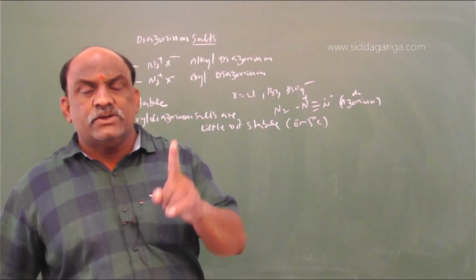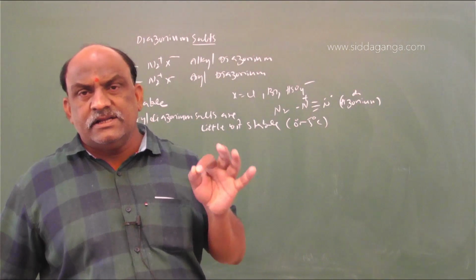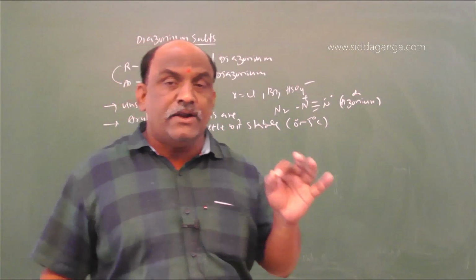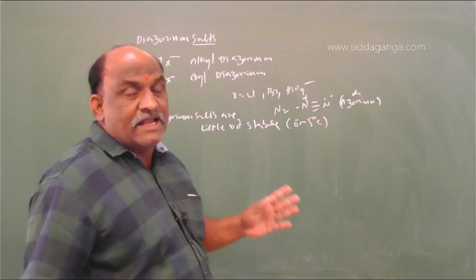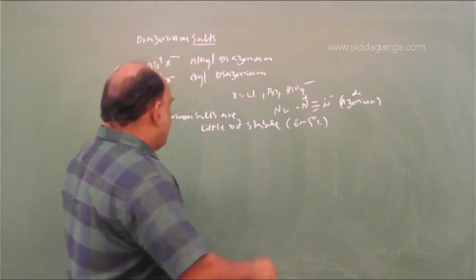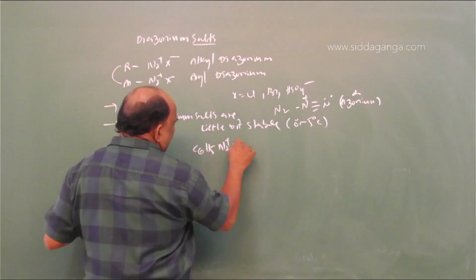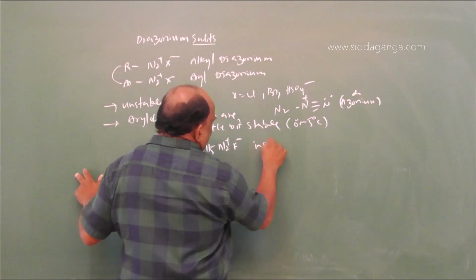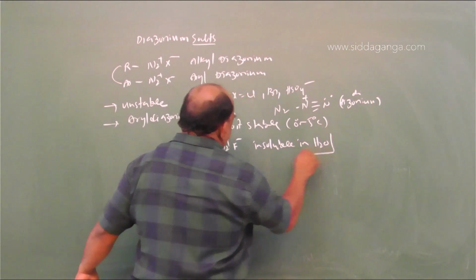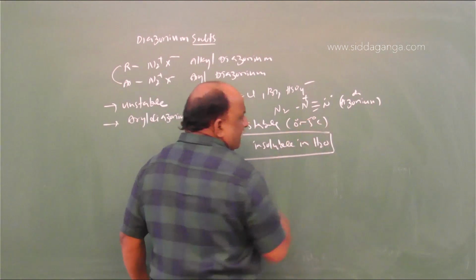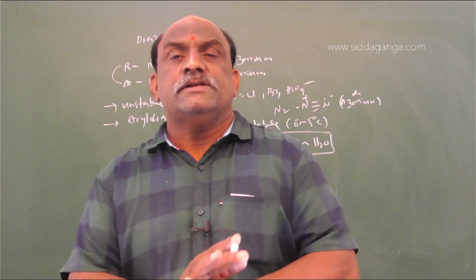Only one diazonium salt is insoluble in water, that is C6H5N2+ F−, benzene diazonium fluoride. C6H5N2+ F− is insoluble in water. Make a note of this point. We expect this question: which of the diazonium salts is insoluble in water?